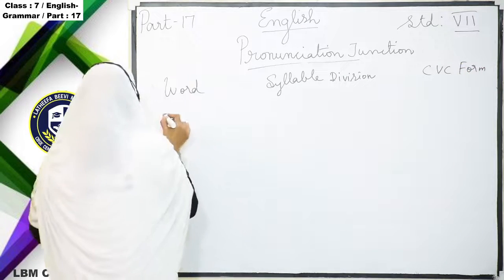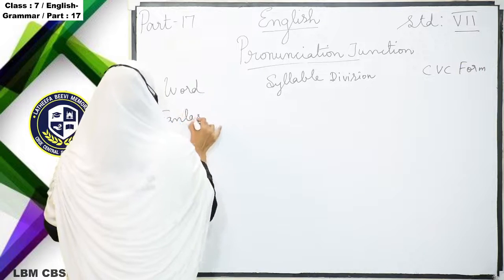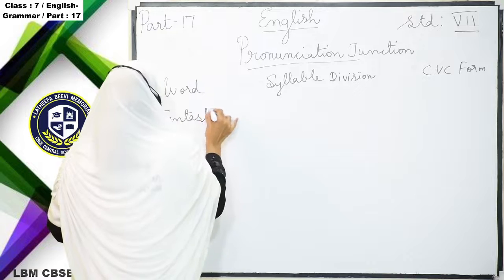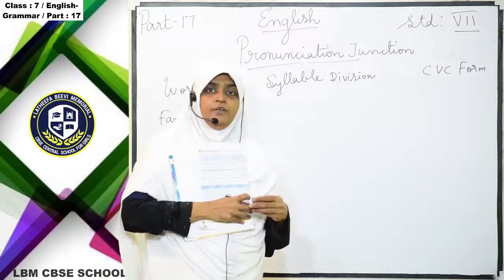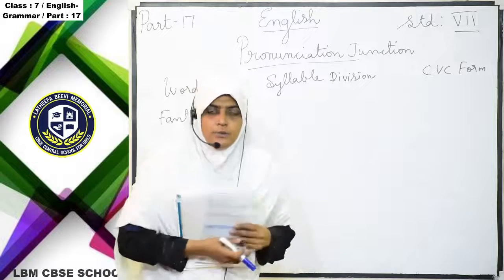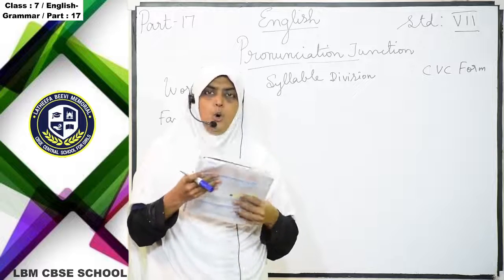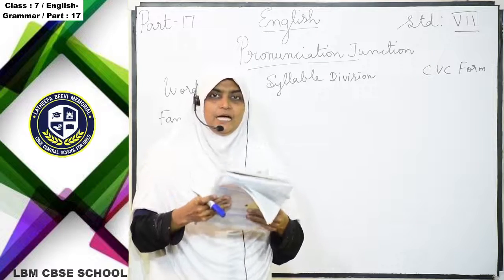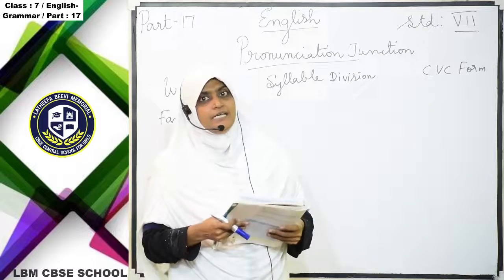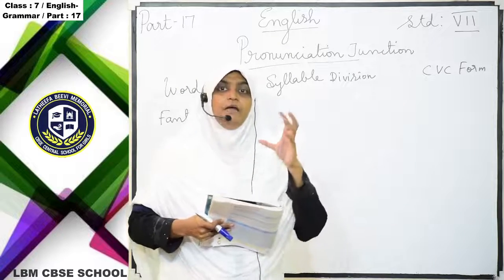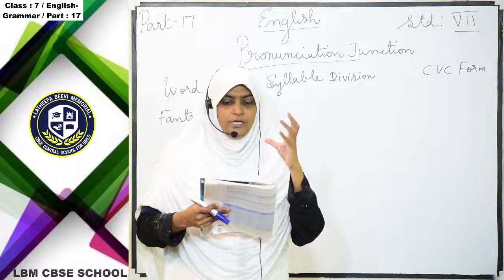For example, fantastic. So a monosyllabic word, when you are pronouncing it, has one sound only: I, in, go, book, clean, truck. Now this word fantastic, how is it separating? The syllable is separating.